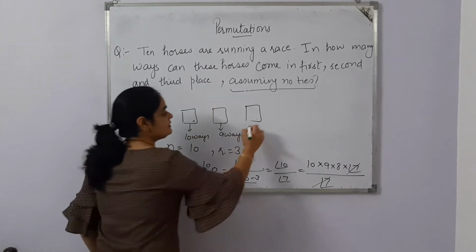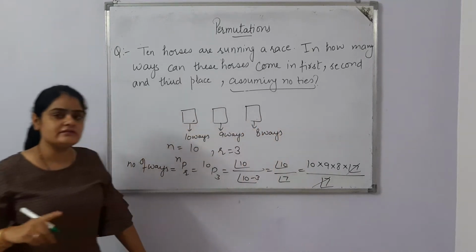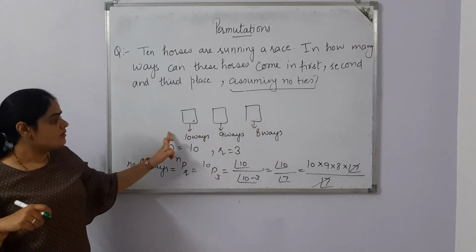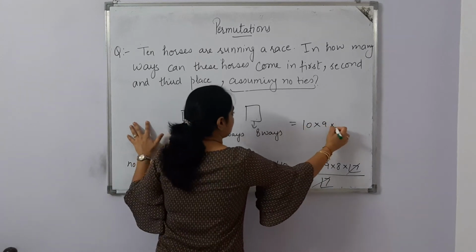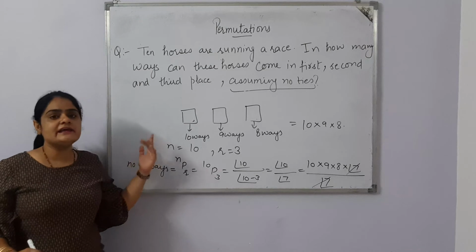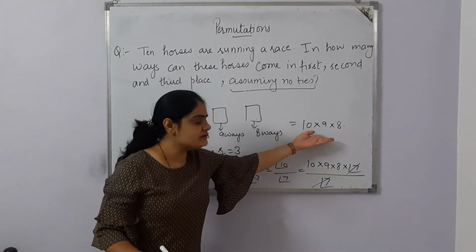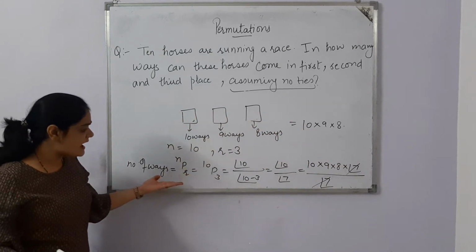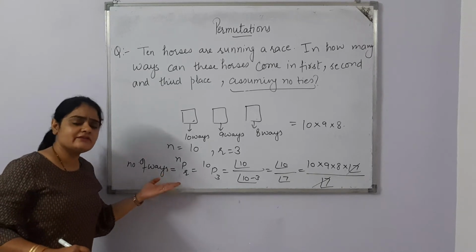Now we have 8 horses, and out of 8 horses, one horse will take this position. So we can directly reach the answer 10 into 9 into 8. That means the question is the same, but the way of finding is different. This is the principle of counting way, and this is the direct formula way.